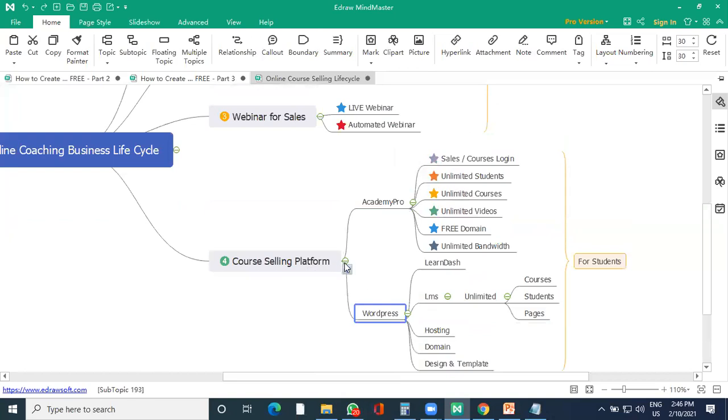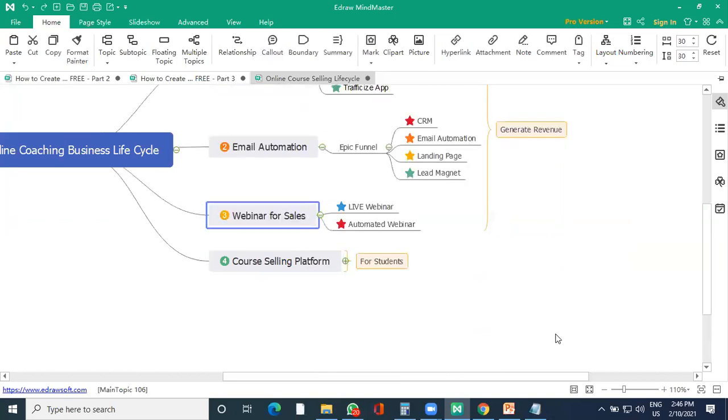Now, once you have your course ready, you need to focus on your webinar sales area also. For webinar sales, Invento is good, but trust me, there are a lot of members who have reached us and said Invento has started with a per student price as well as a recurring cost. So be aware of it.